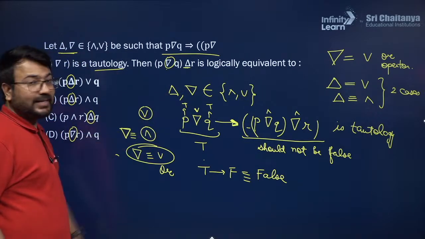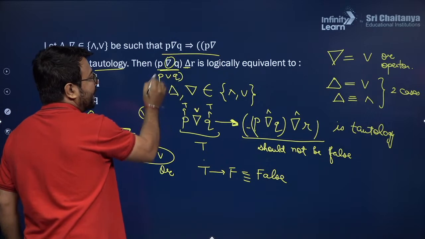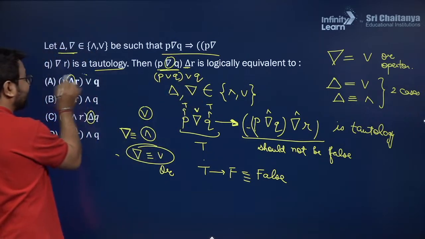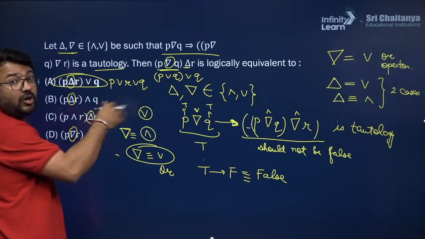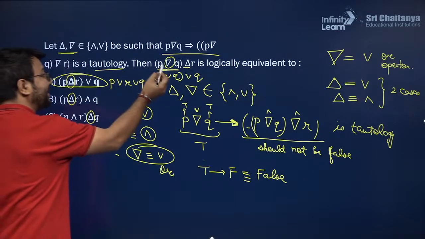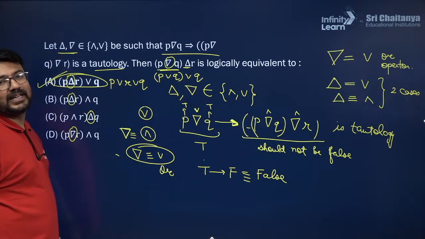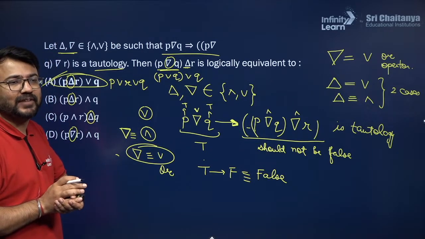I'll observe that here it is P or Q. And here if I take OR, the very first statement will become P or Q or Q, P or R or Q. So if I take OR over here in both these places, the first option will be the final answer. Are you able to understand how I am making the first option the final answer?